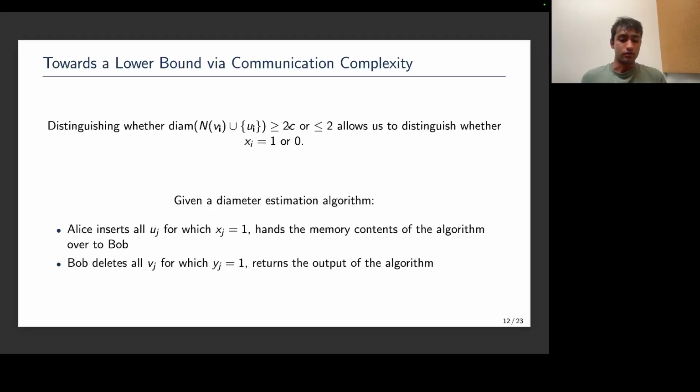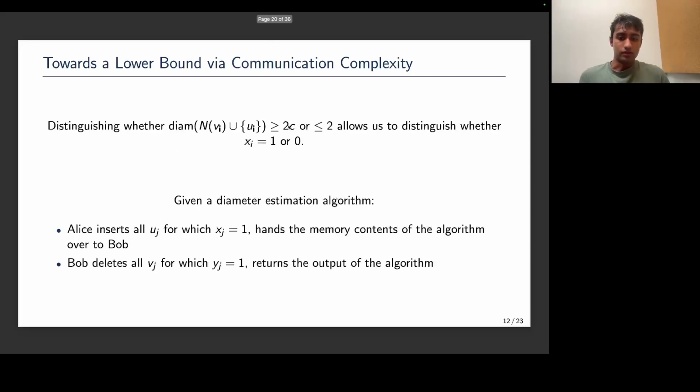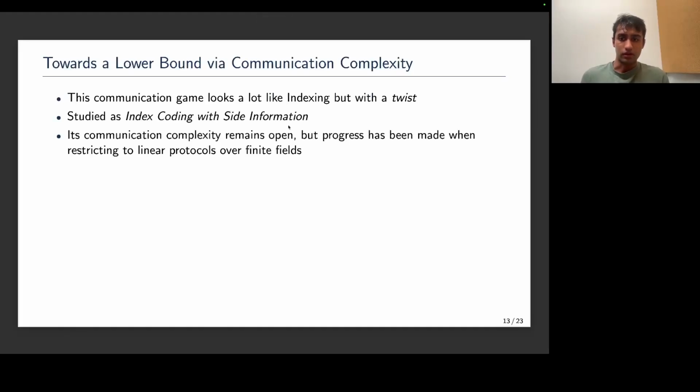So the final point set that's encoded in this is exactly the point set containing u_i and the neighborhood of v_i. So if it turned out that x_i was 0, the final point set is contained entirely within the neighborhood of v_i, which would have small diameter, smaller than 2, because there's a 2-hop distance from any node in the neighborhood to any other node in the neighborhood. But by the promise of this graph, if x_i equals 1, the distance between u_i and any neighbor of v_i is far. And so that completes the reduction.